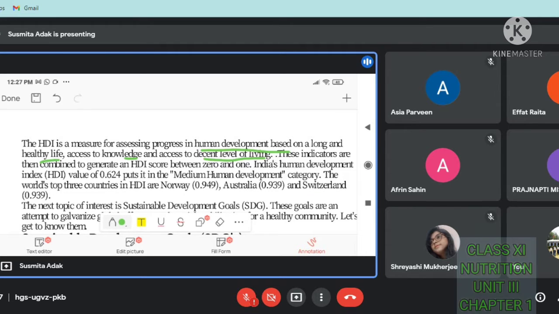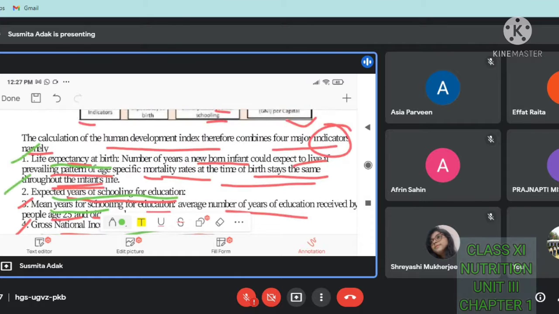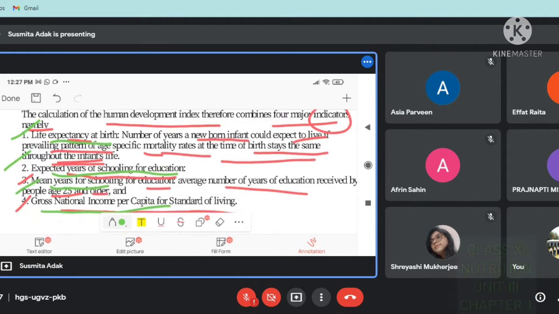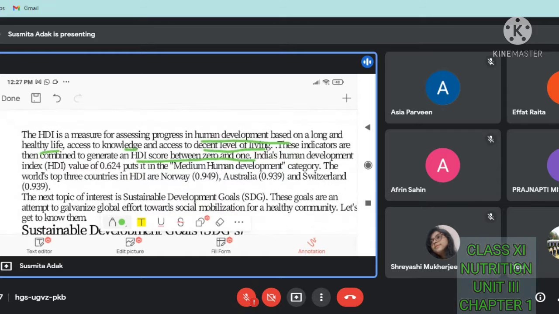These indicators are then combined to generate an HDI score between 0 and 1. Those four indicators I told you about combine with each other and generate a score between 0 and 1. India's Human Development Index value is 0.624. There can be a question: what is the minimum and maximum range of HDI? The minimum and maximum range of HDI is 0 and 1, from 0 to 1.